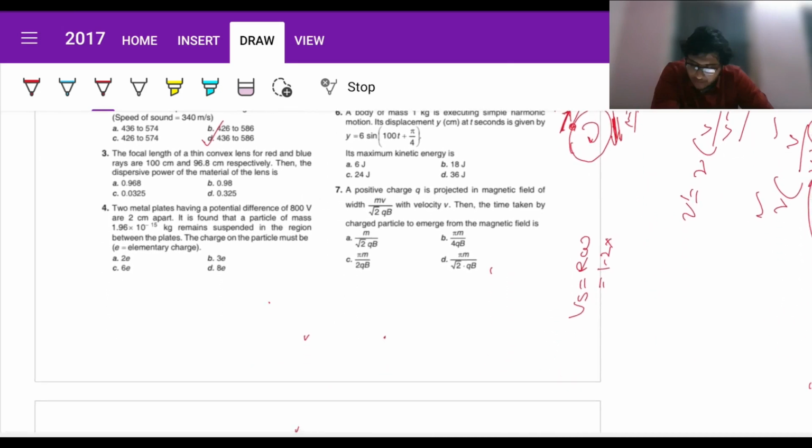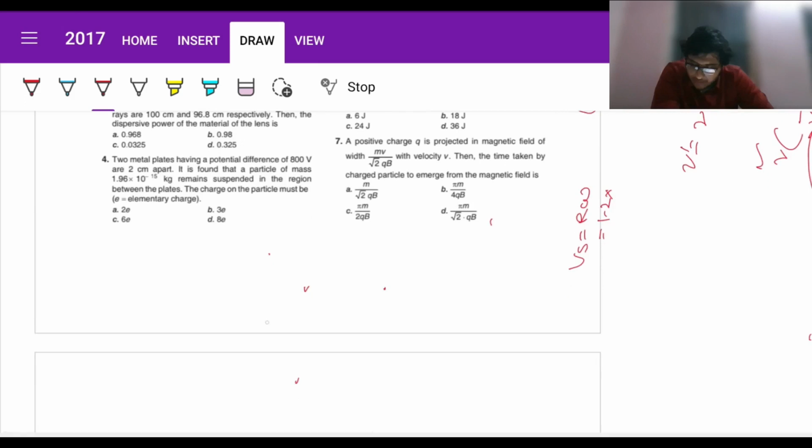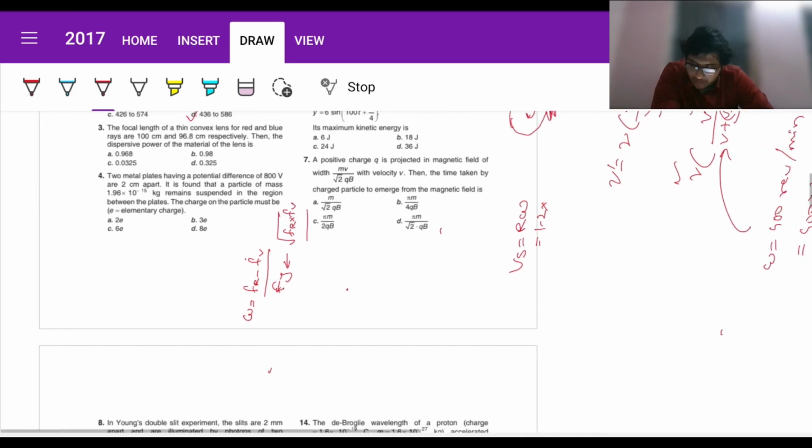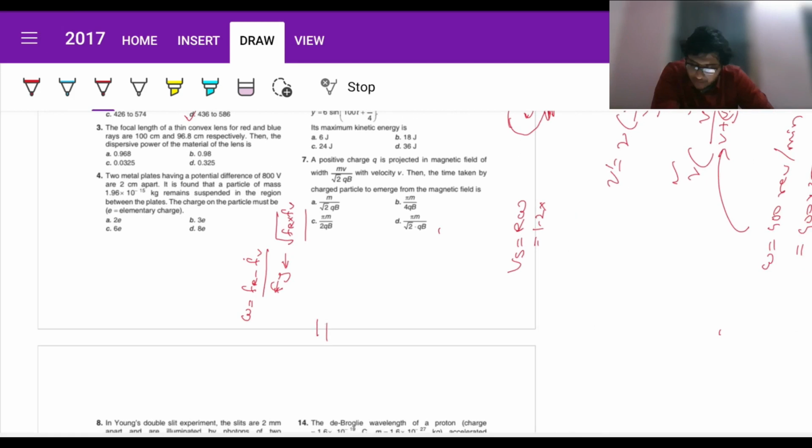Next, the focal lengths of a thin convex lens for red and blue rays are 100 centimeters and 96.8 centimeters respectively. Then the dispersive power of the material of the lens? Now when I discussed this in the intro session, I already gave this formula. The dispersive power is given by (Fr minus Fv) divided by Fy, or in terms of mu you could also represent it, but in this case since focal length is given, we'll go for it, where Fy is given by root over Fr into Fv. Fine. So all we have to do is just plug it in right now.